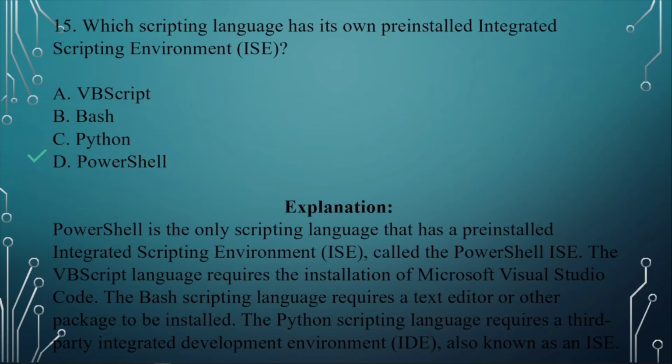PowerShell. So PowerShell is the only scripting language that has an ISE, called the PowerShell ISE. The VBScript language requires the installation of Microsoft Visual Studio Code. The Bash scripting language requires a text editor or other package to be installed. And the Python scripting language requires a third-party integrated development environment, IDE, also known as ISE.